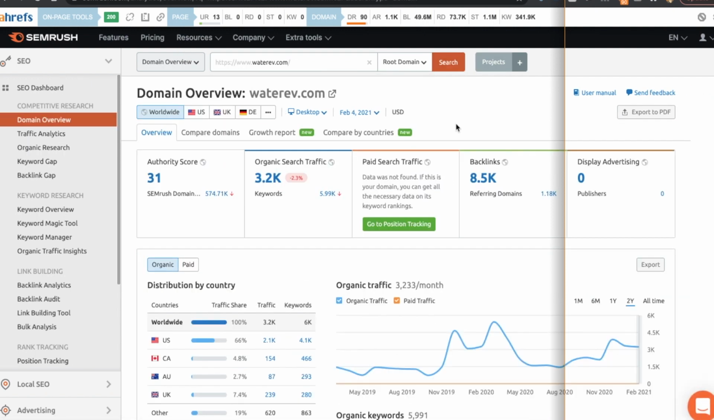So, domain overview. All right, they got a decent amount of backlinks and referring domains. They're ranking for a decent amount of keywords. Authority score is nice for this type of website, 31.